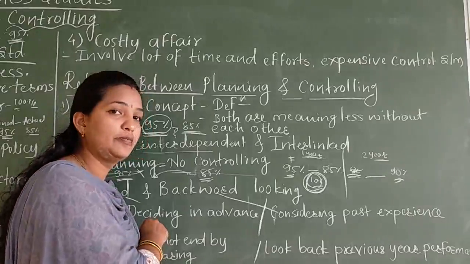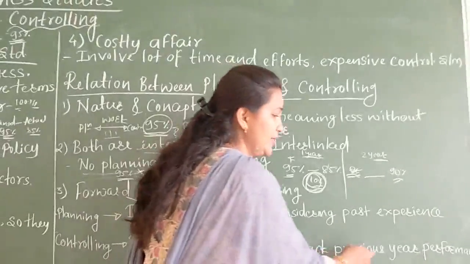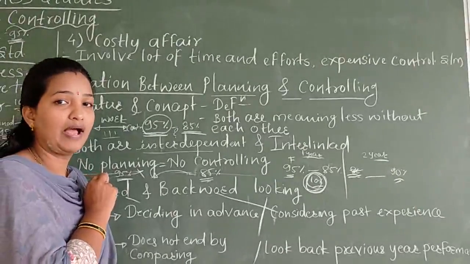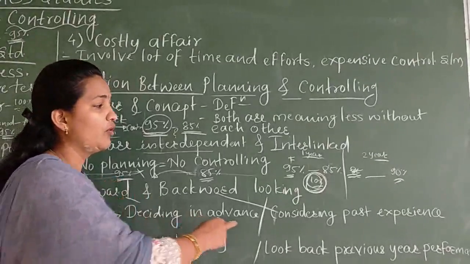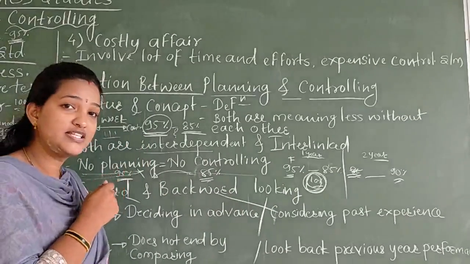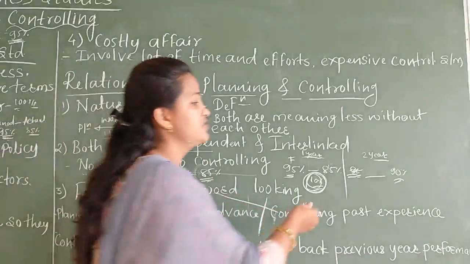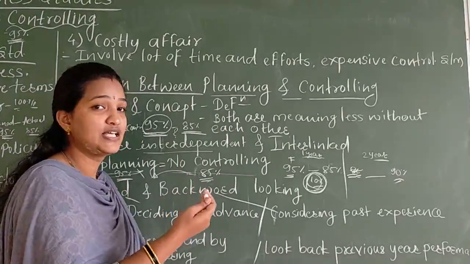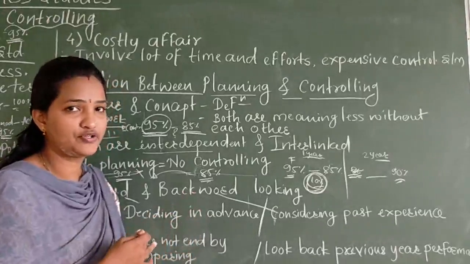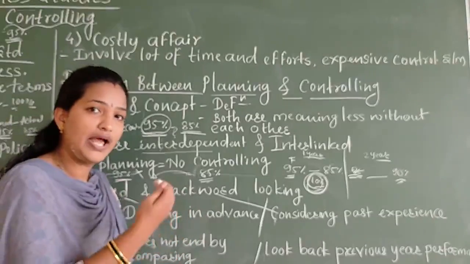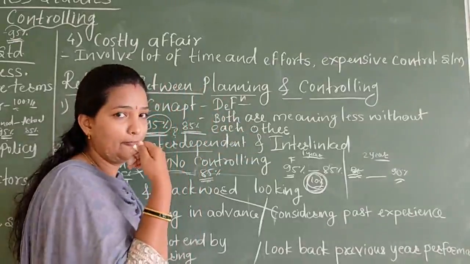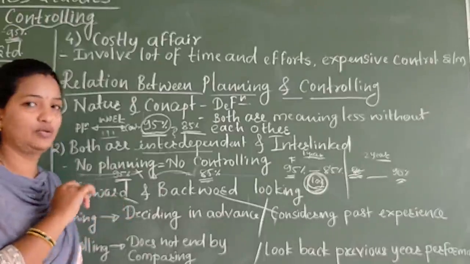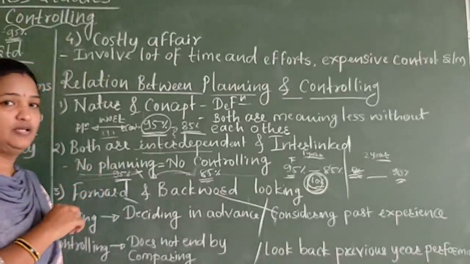Now how can controlling be backward looking? Because you look back at the previous year's performance. When you are setting a standard, setting a plan, you look back. How much deviation did we get here? 10%. So what are the reasons? This reason should not be repeated. That's why you go for planning and you control things. You should not repeat such reasons which are going to affect your actual performance. So that's why it is also backward looking. Both planning as well as controlling are forward looking and backward looking. Okay, so these are the relations between planning and controlling.